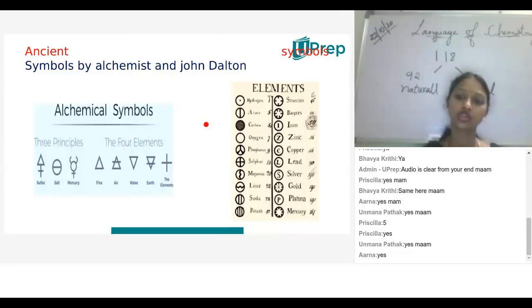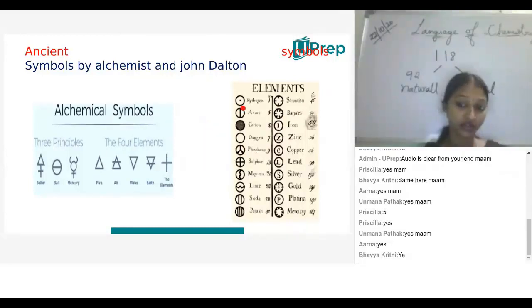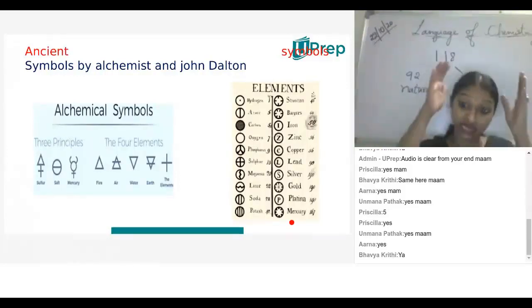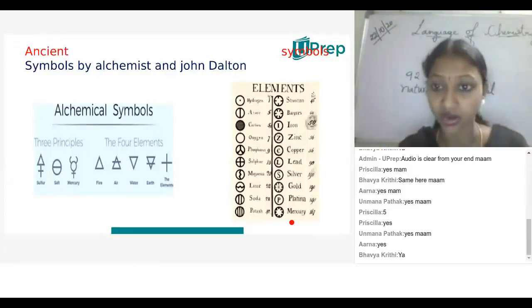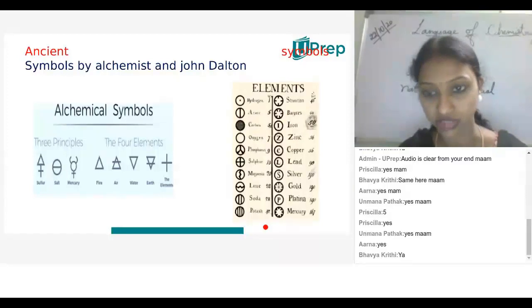So John Dalton has given different symbols. Based on this, he has given an identity to each individual symbol. This was the main drawback for the alchemists. So John Dalton, one more scientist, wanted to work on that particular drawback. He wanted to give a symbol to the elements that were present at that particular time period.